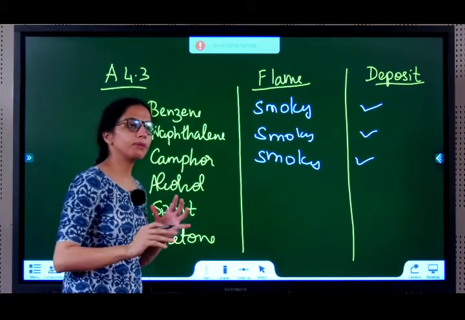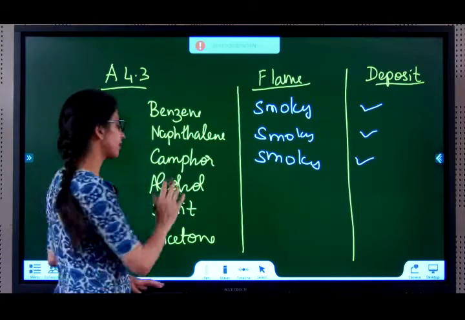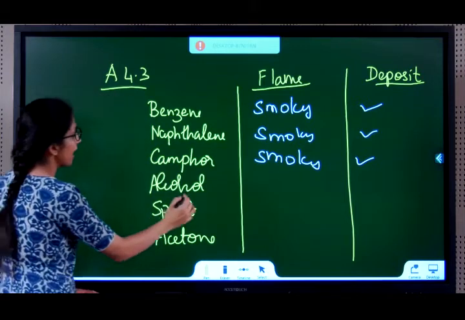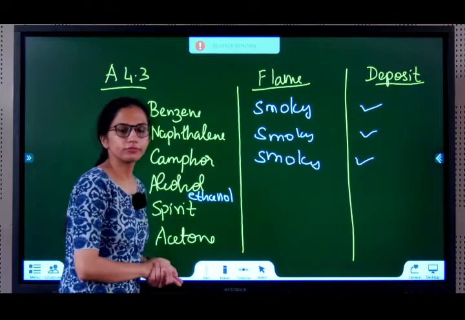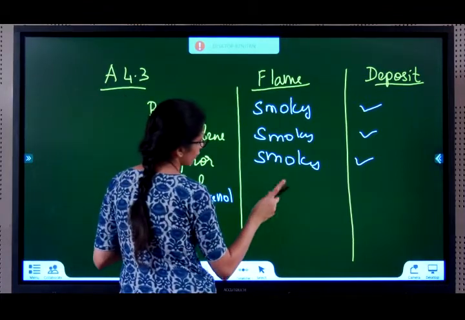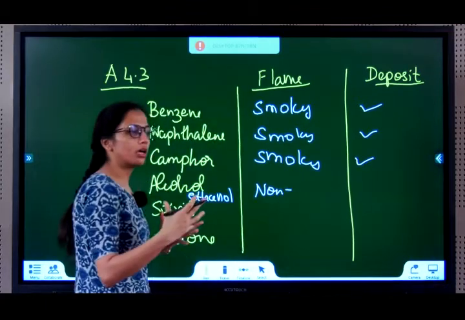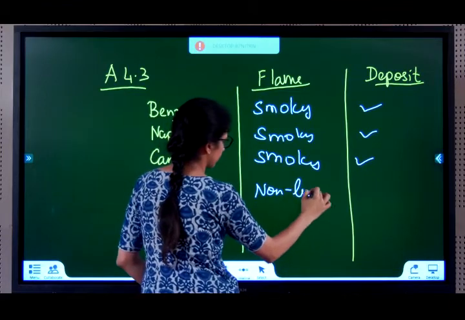Alcohol, if they simply say alcohol, which alcohol is it? You have so many alcohols. If you generalize and say alcohol, we are referring to ethanol. So alcohol, when you try to burn, you get a non-luminous flame. That means no color and it's not bright, but it's burning.